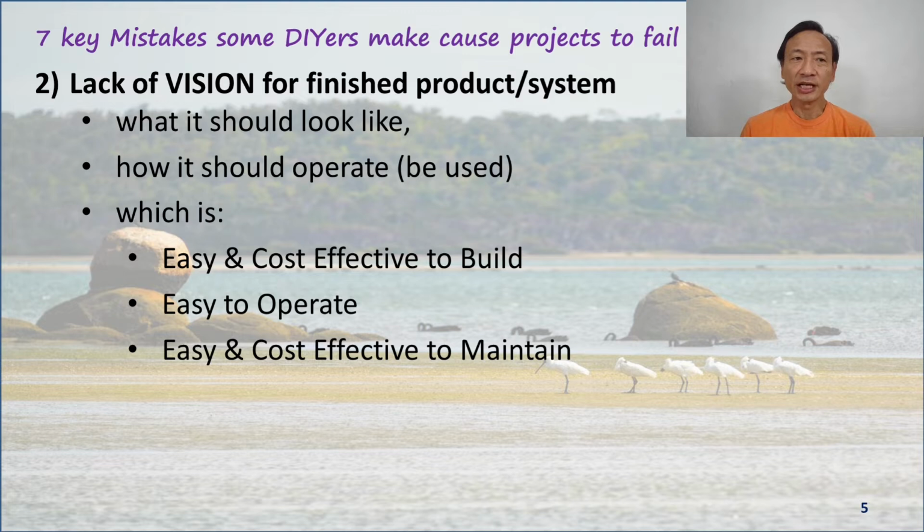The next key element that is missing in failed projects is a lack of a vision for what the finished product or system should look like, how it should operate, how it should be used, and in addition, to design a system that is easy and cost effective to build, easy to operate, and easy and cost effective to maintain.